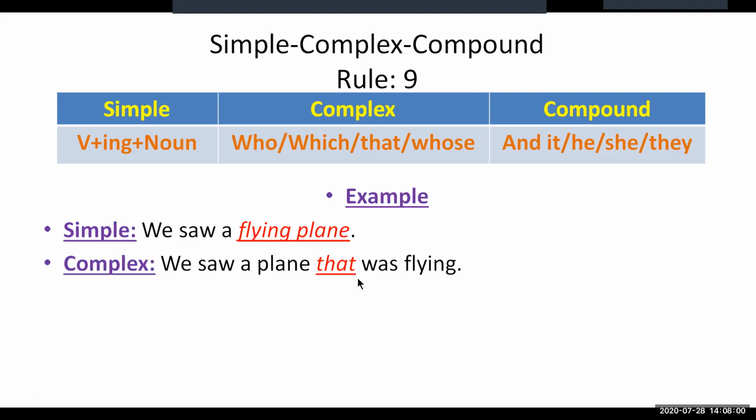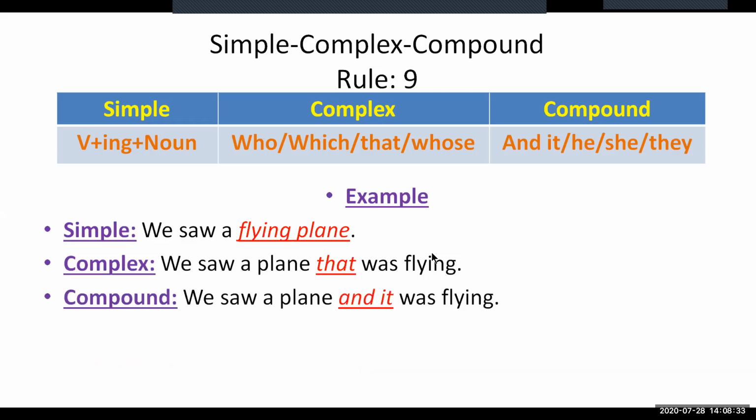So let us see the complex form. We saw a plane that was flying, or we saw a plane which was flying. Here we do not need any other subject like the compound form. And if we want to make this sentence a compound one, we need to use the conjunction and in place of the subordinating conjunction that here. So we saw a plane, and then the subject for the word plane is it. We saw a plane and it was flying. That is the compound form of the sentence.